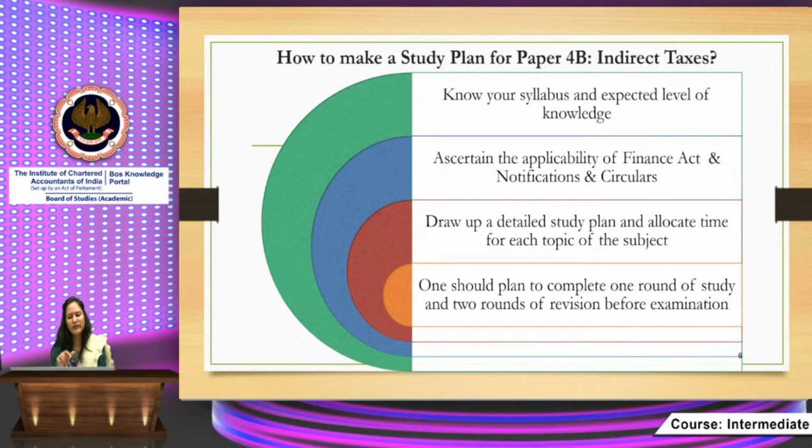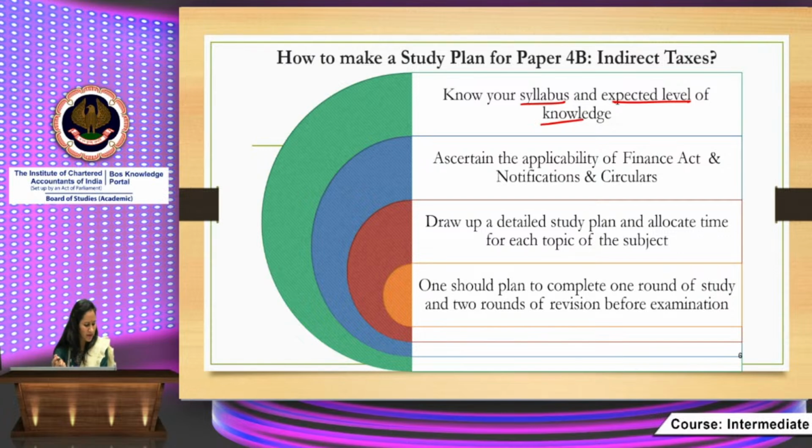First of all, you need to know your syllabus and expected level of knowledge. What knowledge is expected from students at intermediate level? See, the syllabus, we already know, is given in the study material as well.